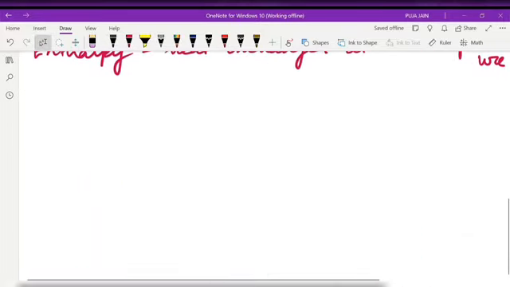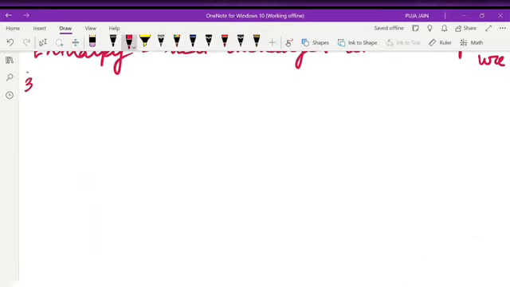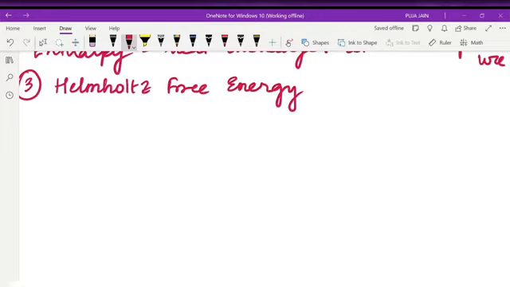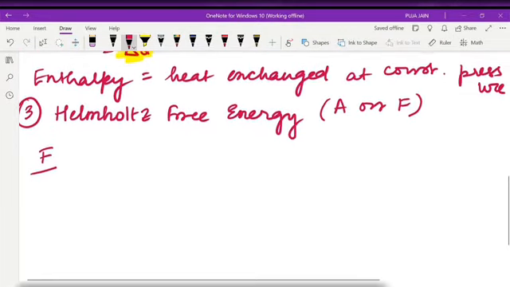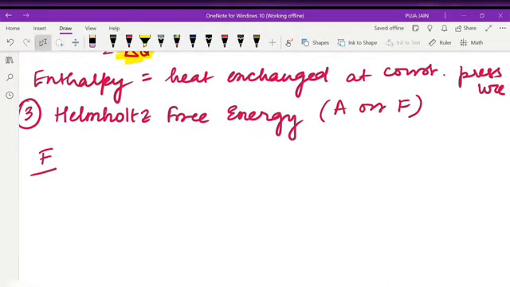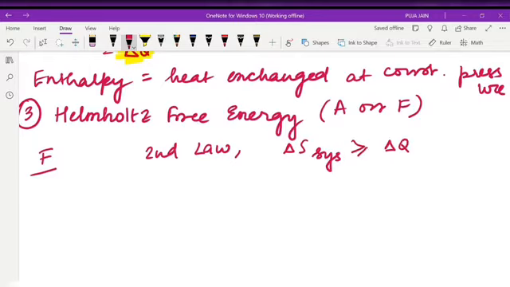Now the third thermodynamic potential is our Helmholtz free energy. This is sometimes denoted with A, sometimes denoted with F. We will denote this with F. This denotes the spontaneity of a system. First we know from our second law of thermodynamics, delta S system is greater than delta Q by T.